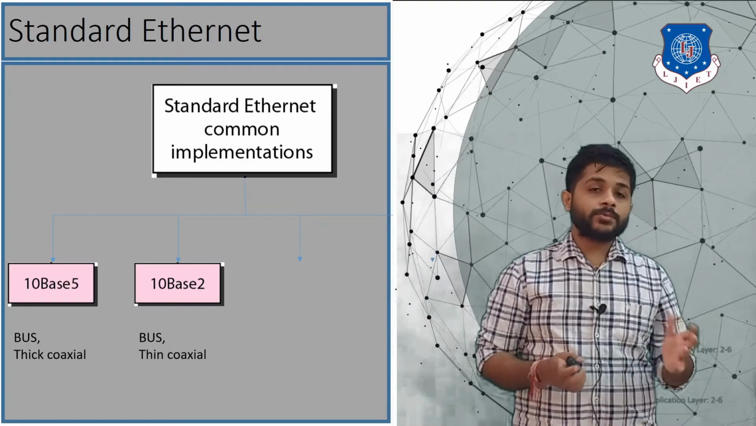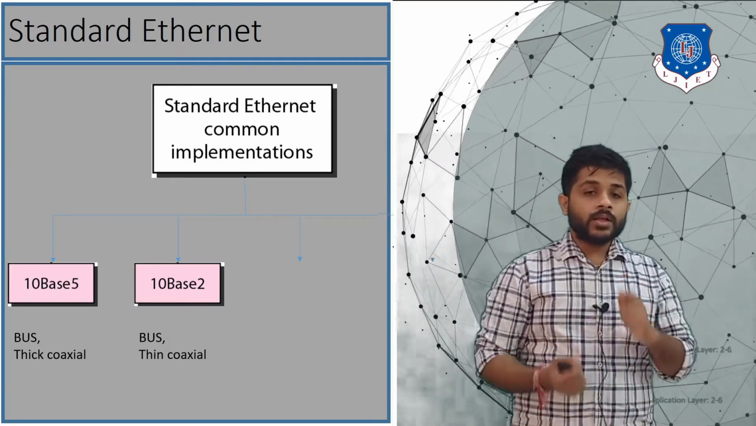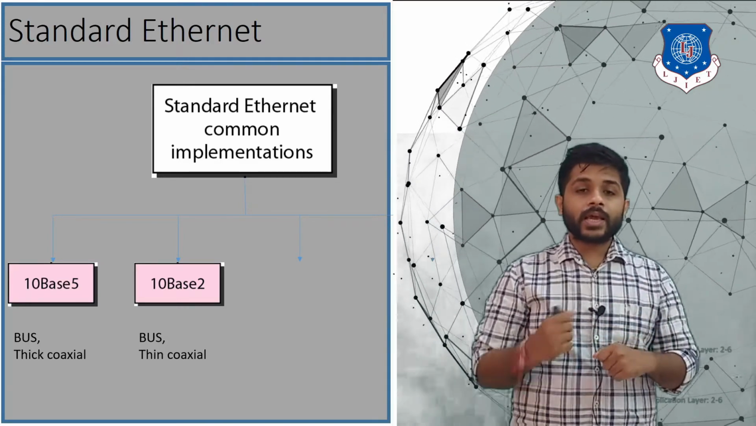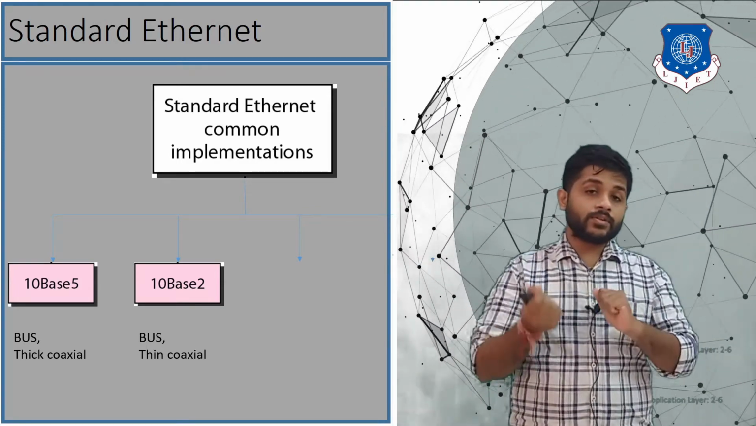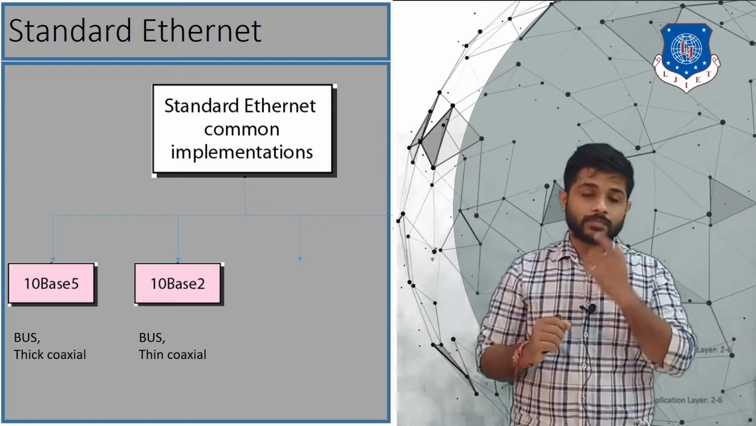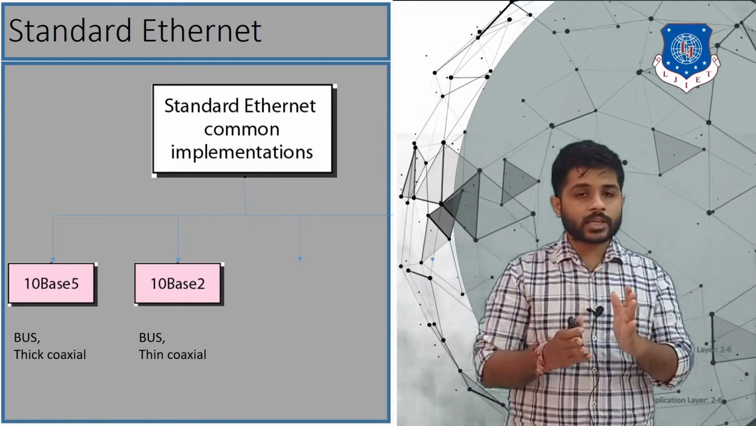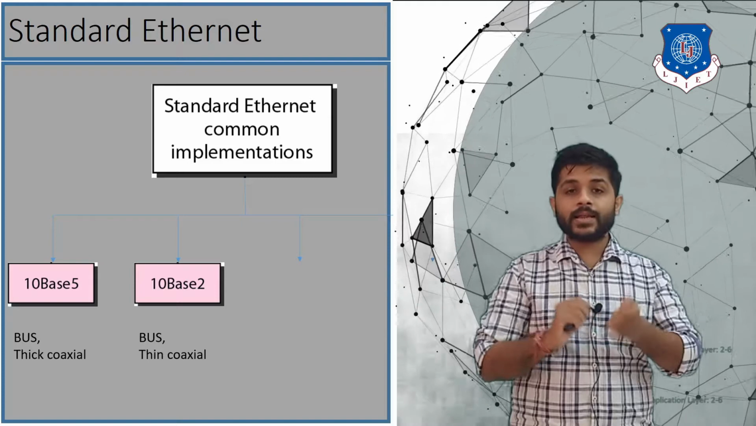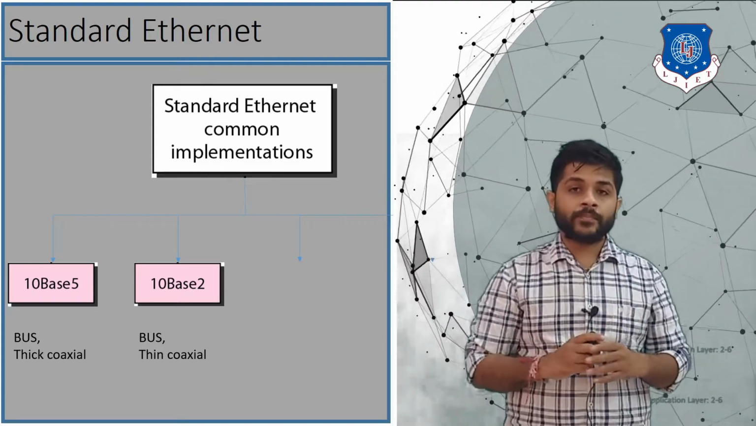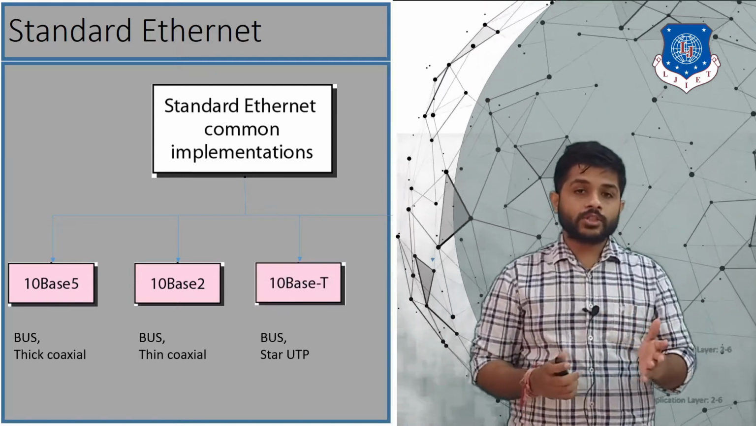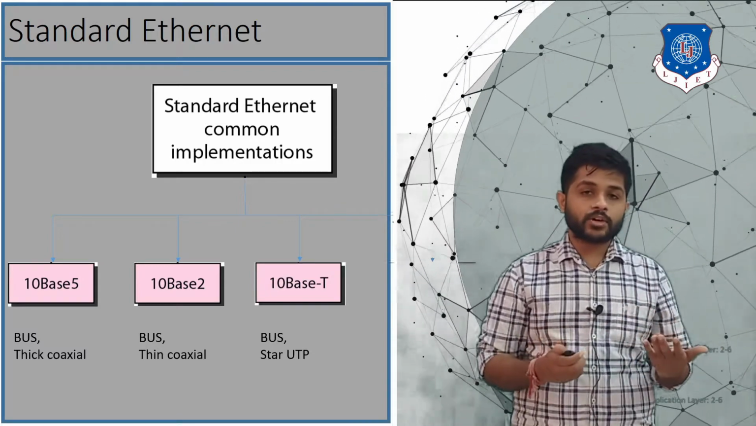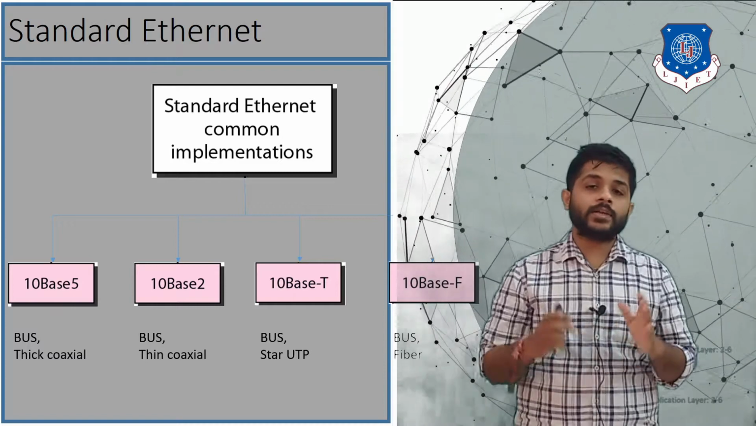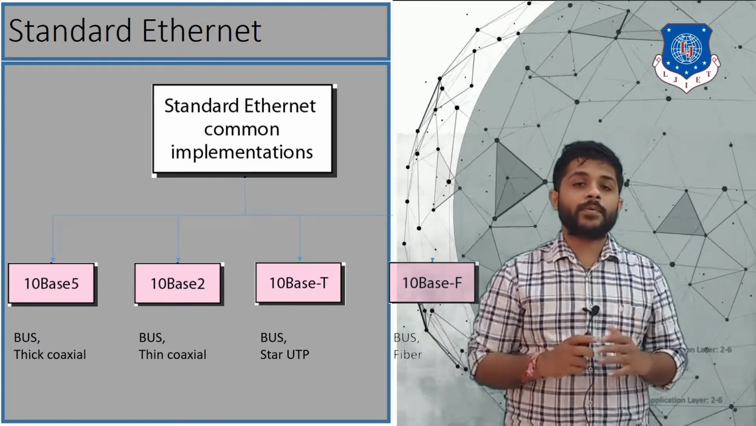So what is the difference between the thick and the thin coaxial cable? The thick coaxial cable cannot be twisted as the thin coaxial cable can. After that, the 10BASE-T is implemented in the star topology, and the last one is 10BASE-F. It is a bus topology using the fiber optics.